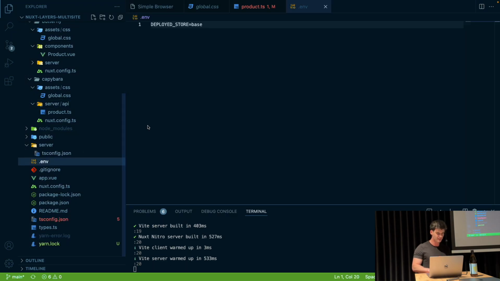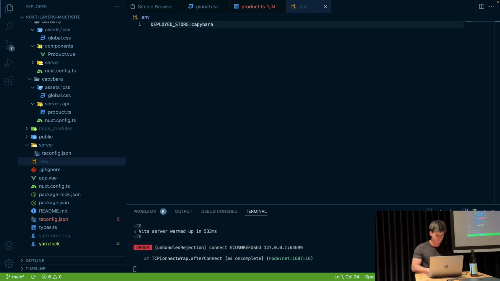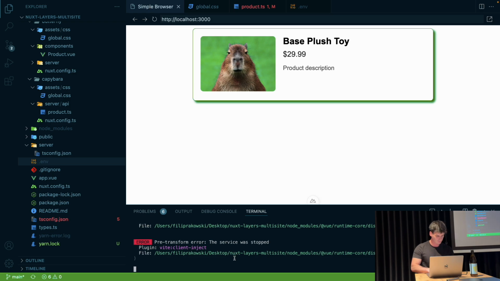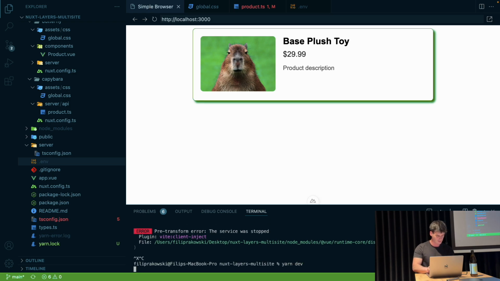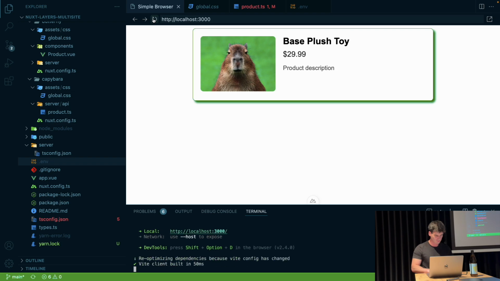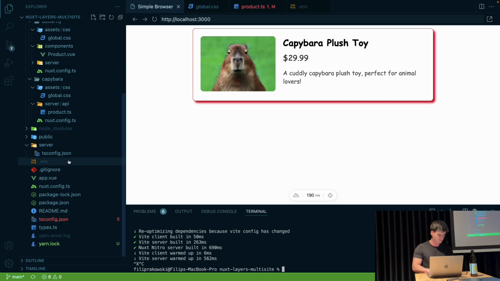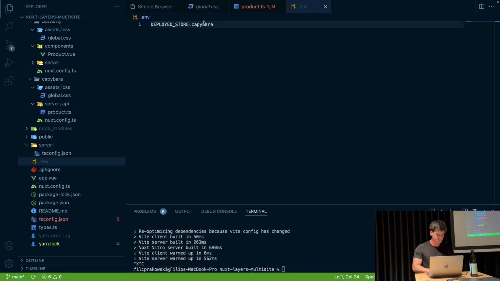I have an env file where I'm saying deployed store. So whenever we are deploying, we're just setting this environmental variable. Right now it's base. Let's change it to Capybara. Obviously, there will be some error. And I'm running dev again, because this browser is not refreshing. And we're seeing Capybara. Exactly the same with Butterfly. So we're going here, we're saying Butterfly.